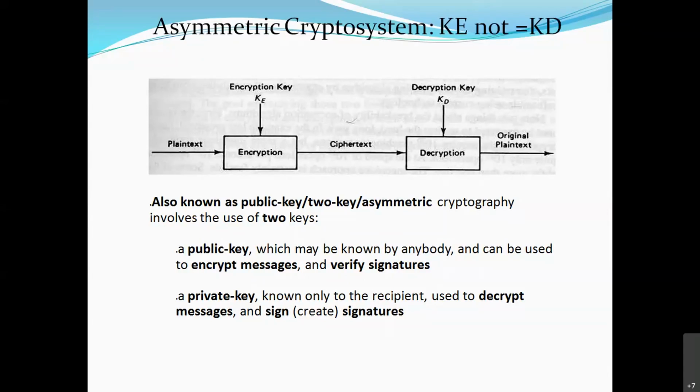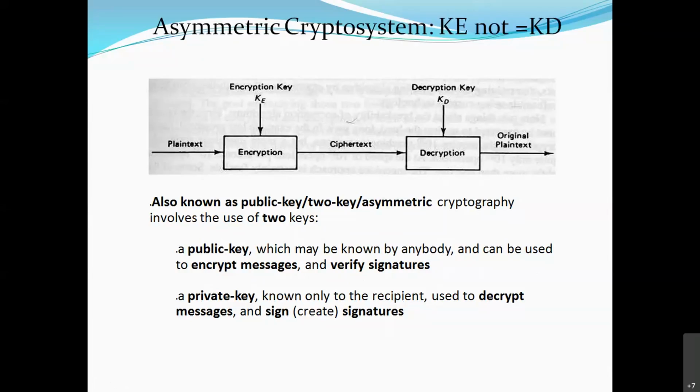If anyone wants to decrypt, he should know my private key. So see this statement: the public key, which is known to anybody, can be used to encrypt a message. And the next statement: the private key, known only to the recipient or user, is used to decrypt the message.